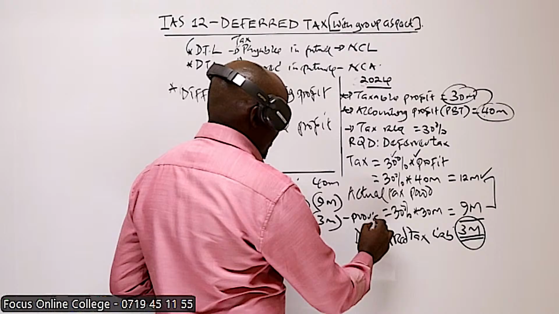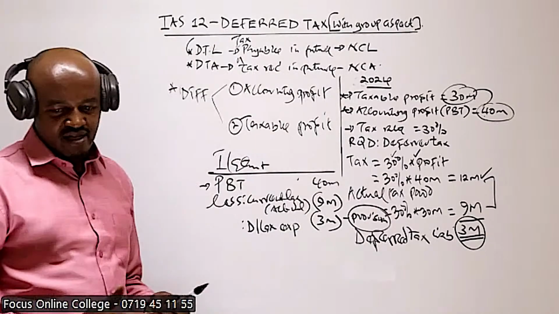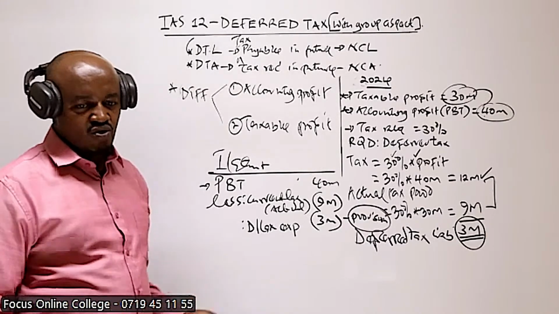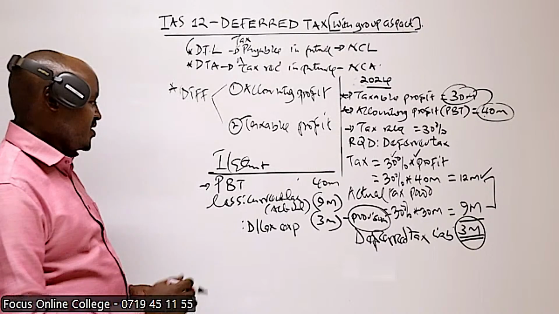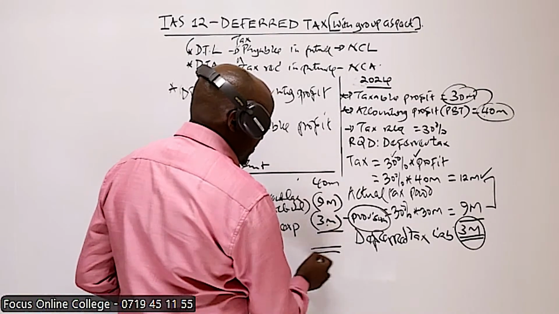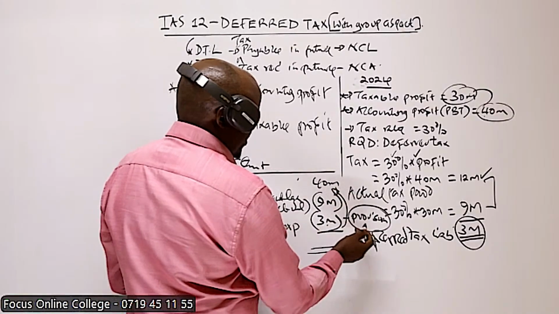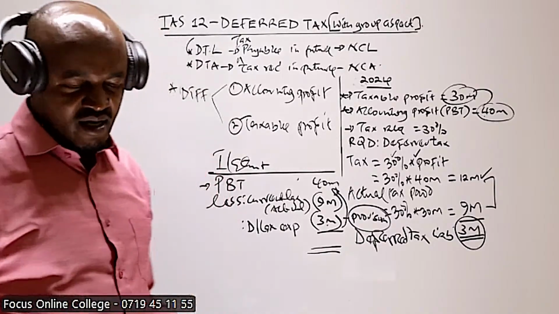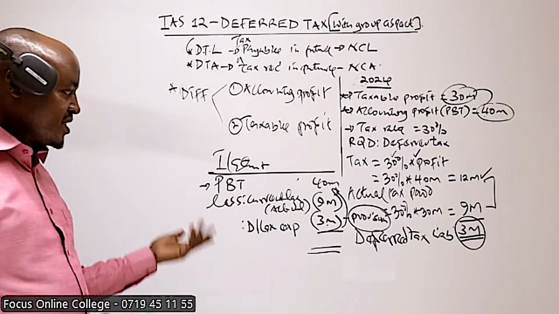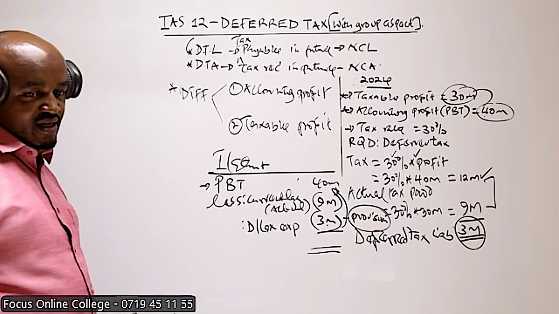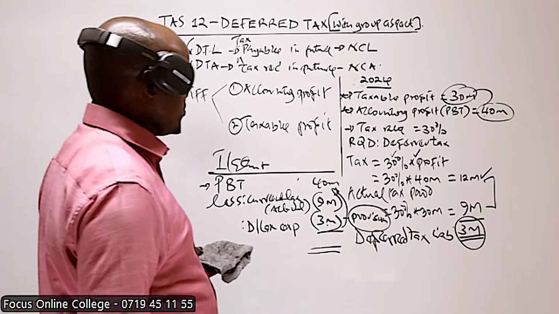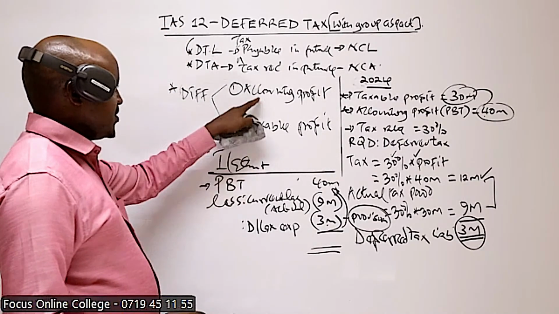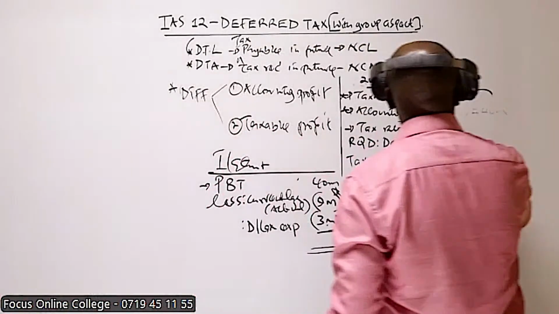We know what a provision is. A provision, even from your salary, is where you set money aside to undertake a project you want to implement in the future. So this is not a tax which was necessarily paid, but the reason why we are deducting that from the profit is purely to create a provision, to set aside 3 million to be used in paying the taxes which are expected to be paid in the future.